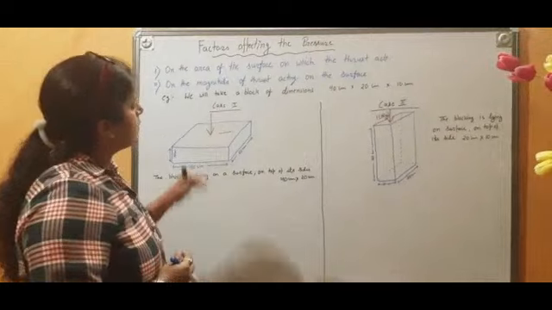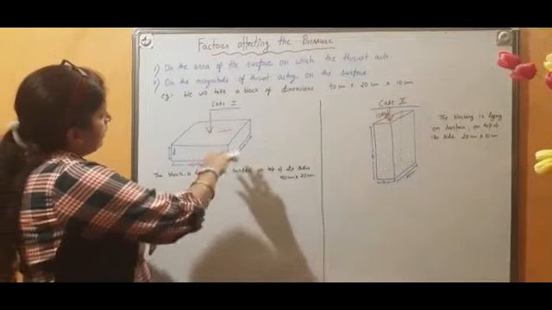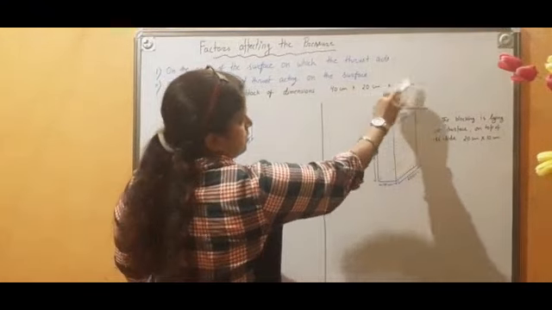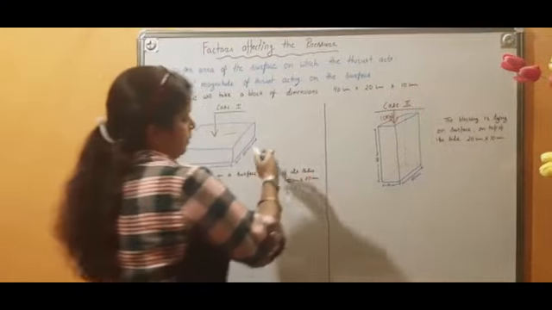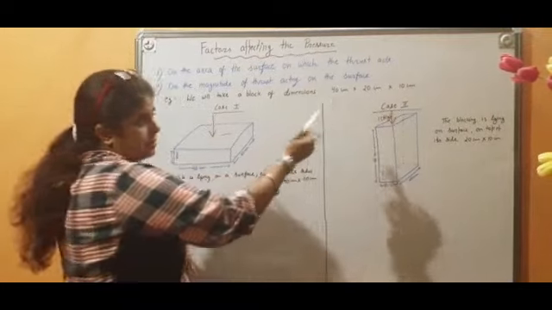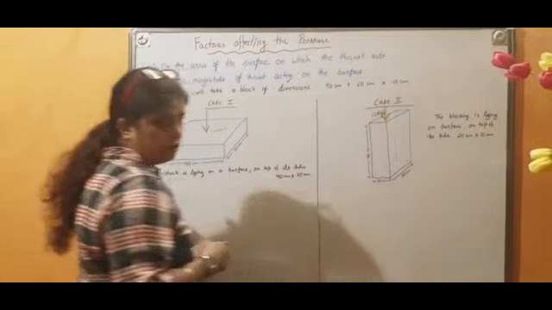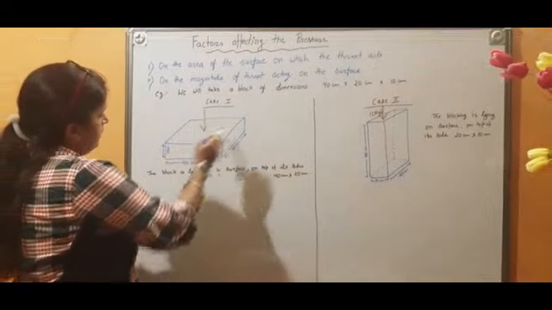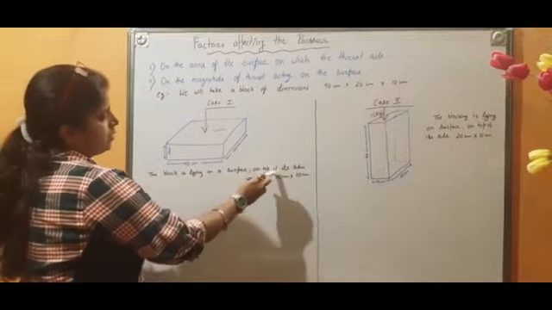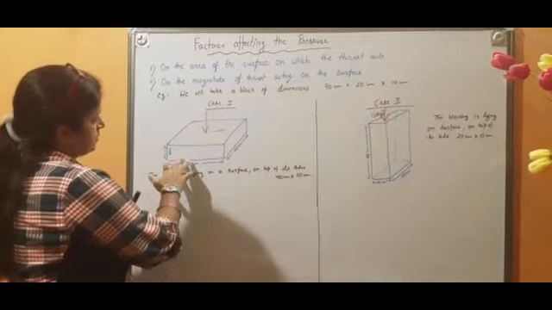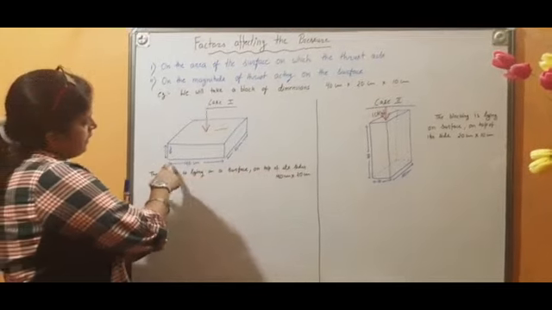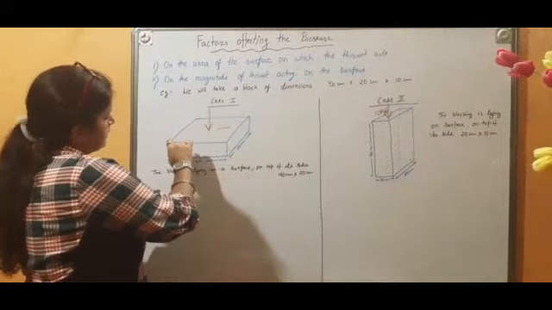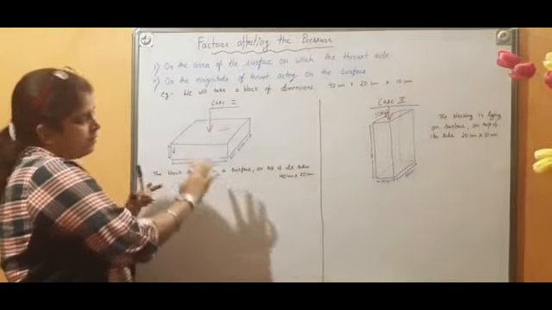So case 1: I have taken a block of dimension 40 cm into 20 cm into 10 cm. What does it mean? The block is of cuboidal shape, that's why these will be length, breadth and height. First time we kept our block in this way. The block is lying on the surface, and on the top its sides are 40 and 20 cm. We kept this box in this way so that this will be its length, this is breadth and 10 cm will be height. This is our first condition.